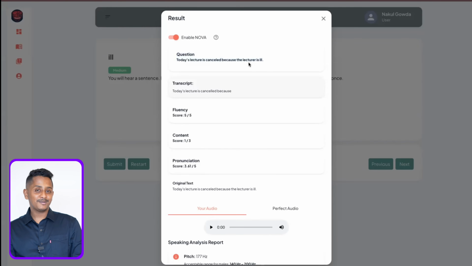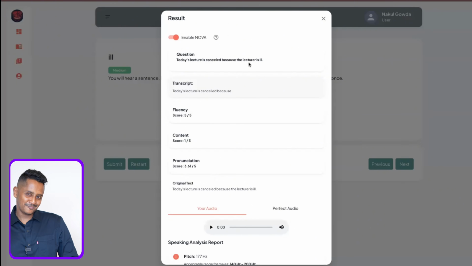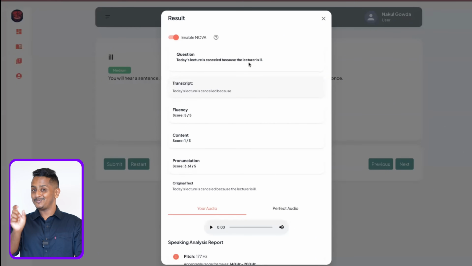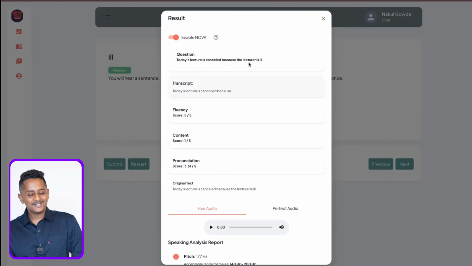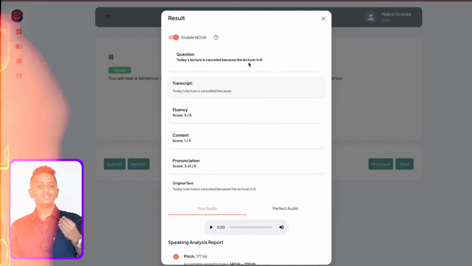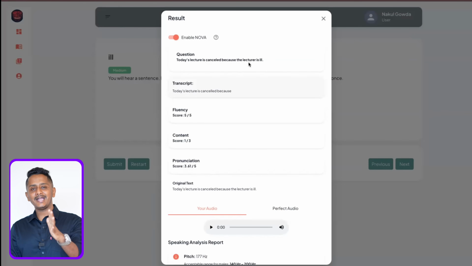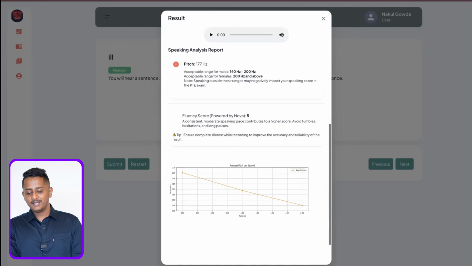So it's expecting probably around 6 words. We have given not 50%, to be frank. We have given 60% to be on the safer side, because that's how it would be even in the exam. Because if you just keep 50%, then exact 50% may not match. As a result, it gave 1 out of 3. If I probably speak till "the lecturer", it comes 2 out of 3. This is how it should be, is what I believe.